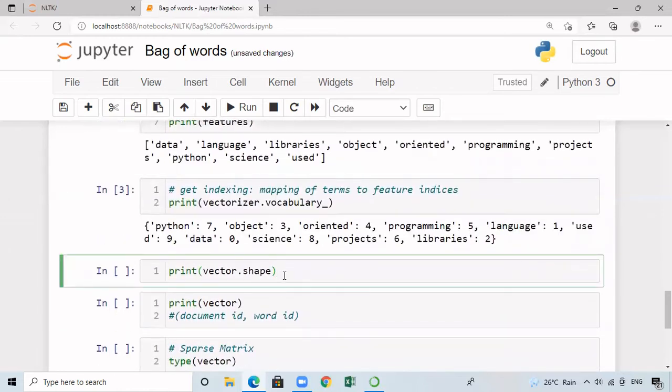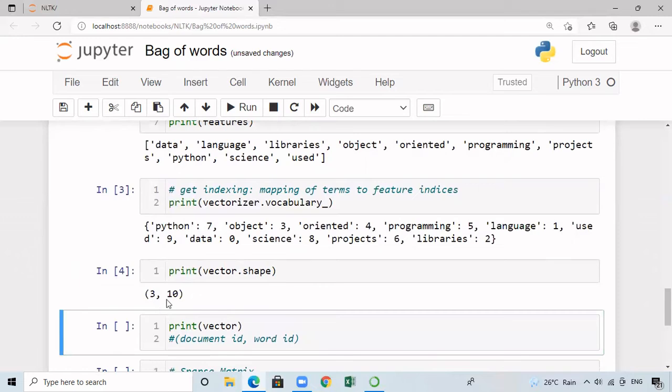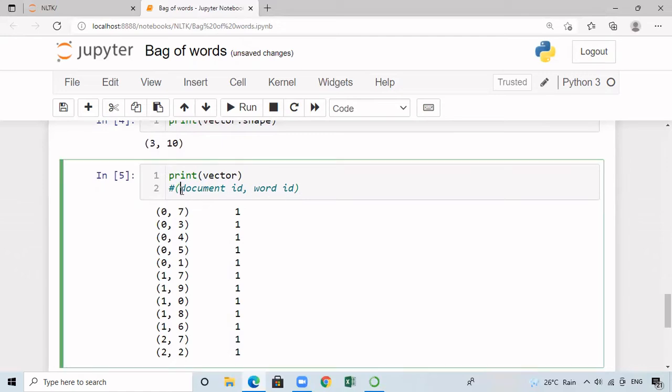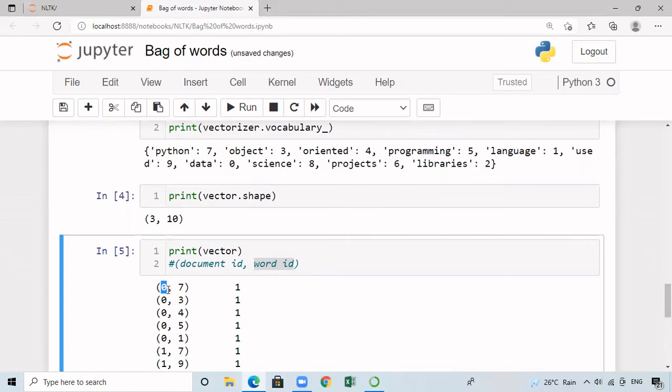And we can even print the shape of this particular vector. It is going to return 3, 10, which means that there are totally 3 rows in this matrix and 10 columns. And when I print the vector, it is going to return tuple values. In the tuple, I have 2 entries. The first entry corresponds to document ID and the second entry corresponds to word ID. This is going to indicate the frequency. It is going to tell that in the document with ID 0, the word with ID 7 is appearing 1 time. So in the first document, the word with ID 7 is nothing but Python. Python is appearing 1 time. And in the same document, the word with ID 3 is appearing 1 time. That is nothing but object and so on.